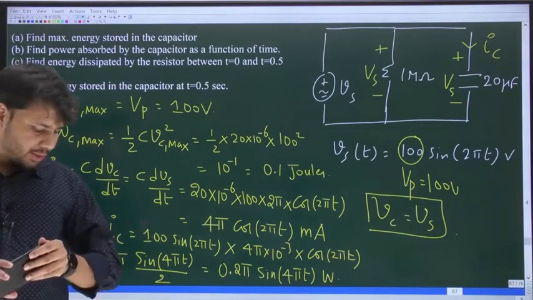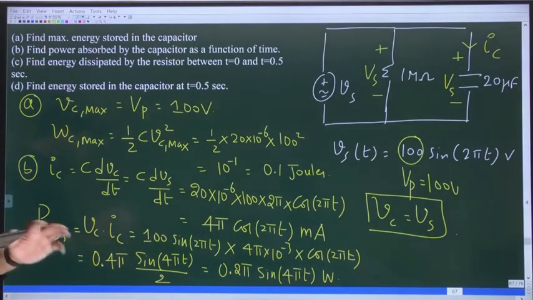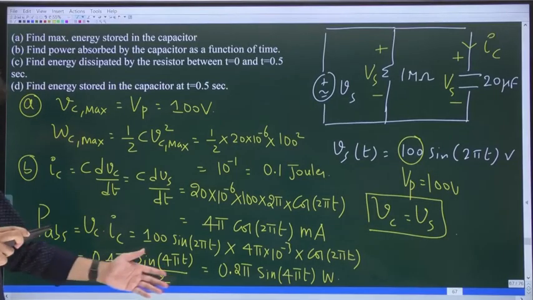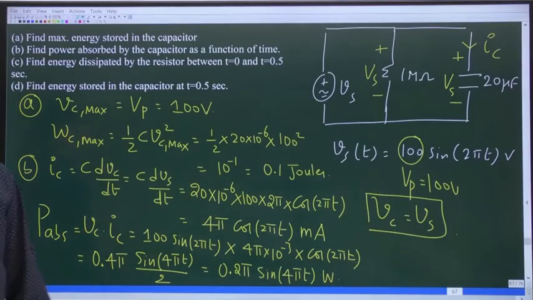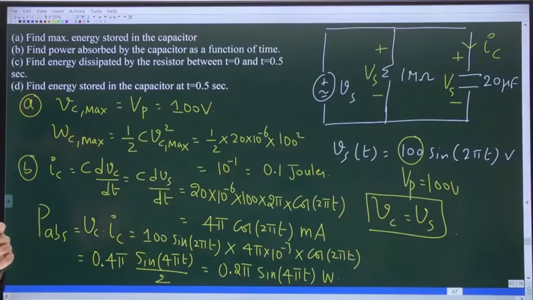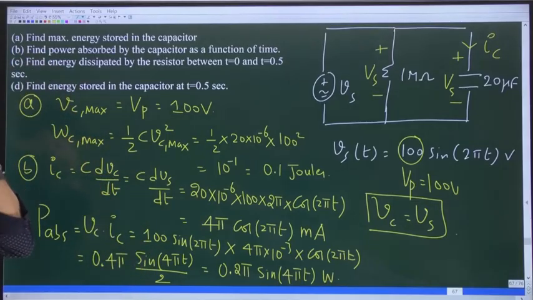So in the first part we found the energy stored in the capacitor, or the maximum energy stored in the capacitor. In the second part we found the power absorbed by the capacitor as a function of time, and it turned out to be 0.2 pi times sin of 4 pi t watts. Let us now answer the C part. What is the C part? Energy dissipated by the resistor between t equal to 0 and t equal to 0.5 seconds.